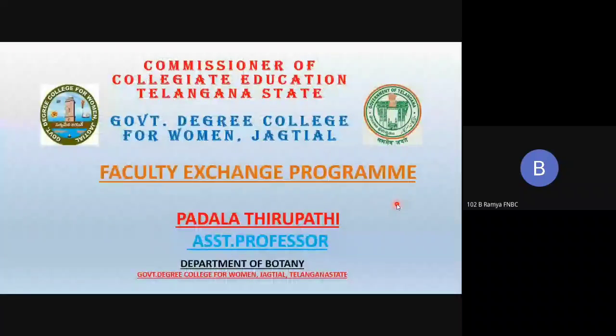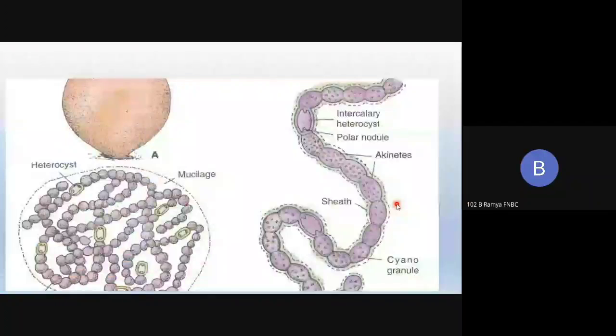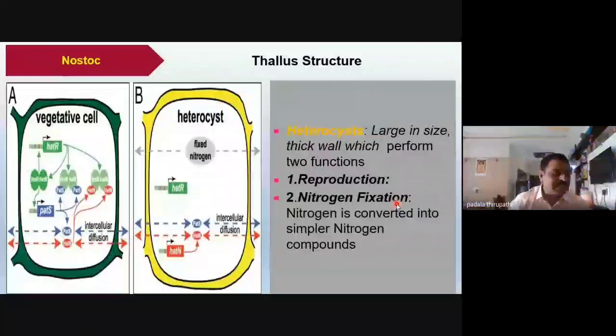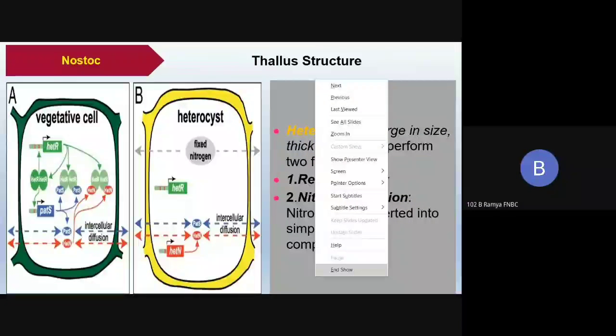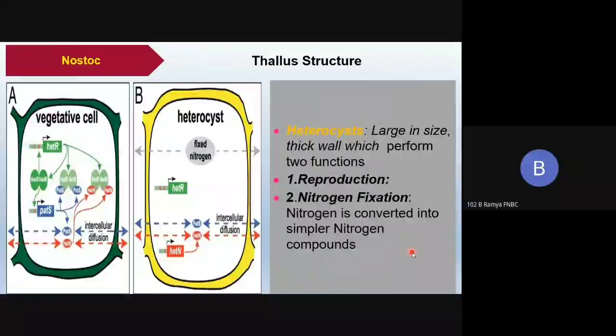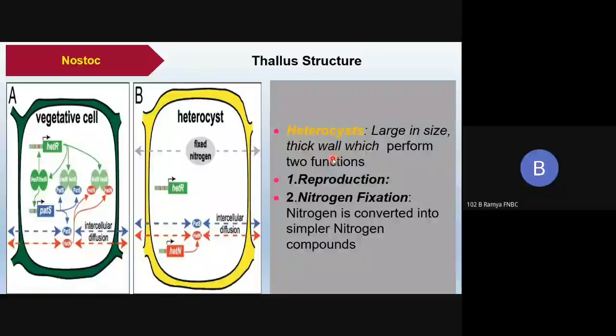Is there any doubt, my dear friends? Sir, after T4 phase, I did not understand some points, sir. T4 phase. Okay, virus. Virus, Amma? Bacteria. Yes, sir. T4 phase.